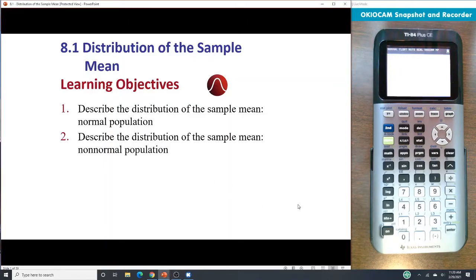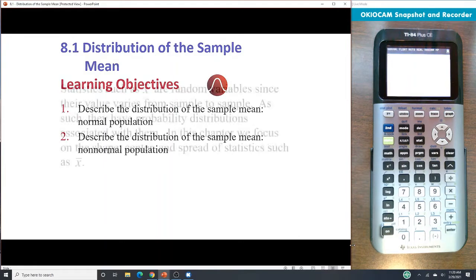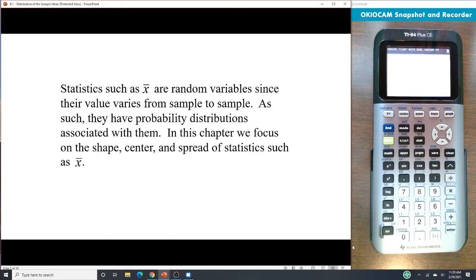All right, 8.1, distribution of the sample mean. Statistics such as the mean, or x bar, are random variables since their value varies from sample to sample. As such, they have probability distributions associated with them as well, just like each individual sample.